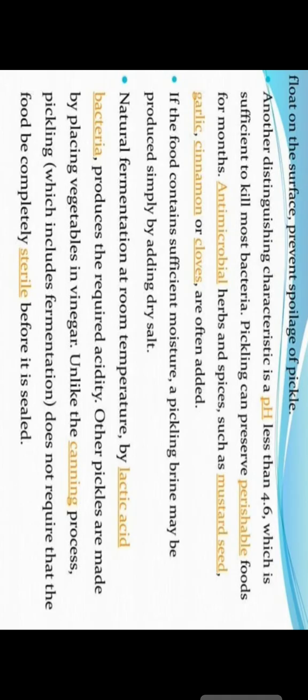The food contains sufficient moisture. Pickling brine may be produced simply by adding salts. As I told you previously, natural fermentation occurs at room temperature due to lactic acid bacteria, and for the making of pickles that is more than enough.